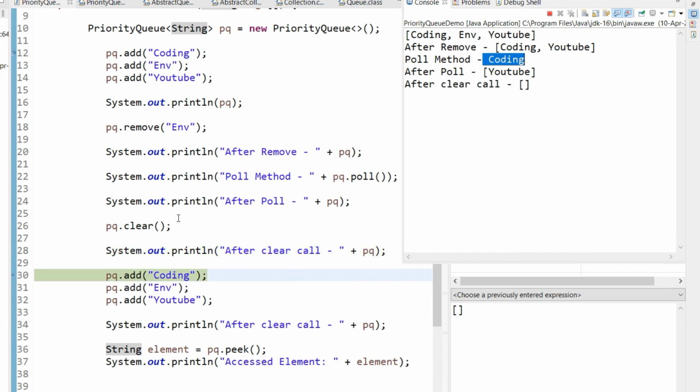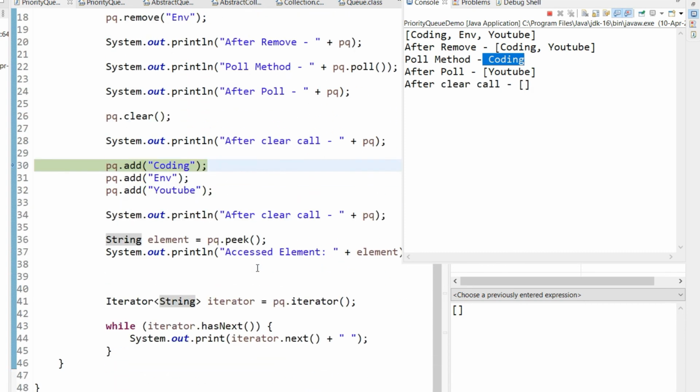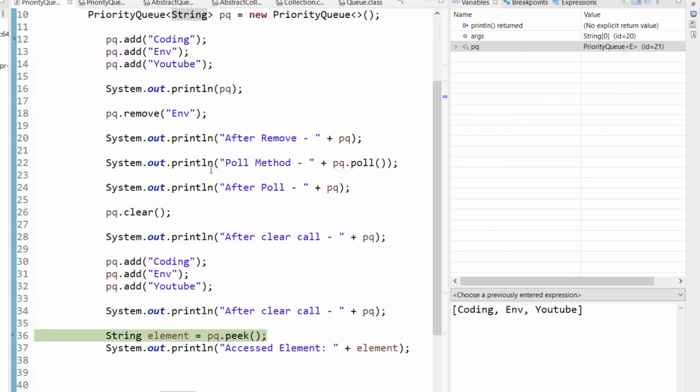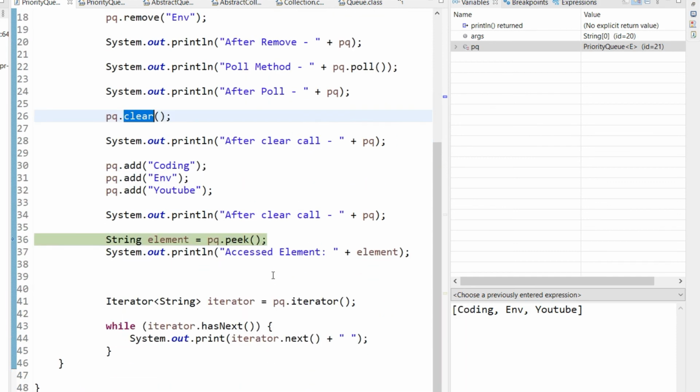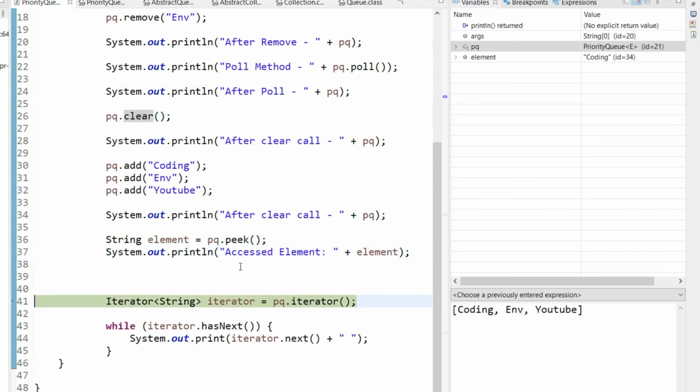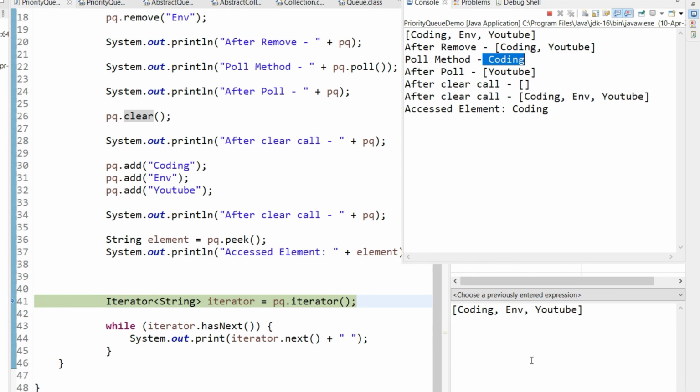Now for demonstration purposes, I again added all these three elements. So we saw the add method, the remove method, the poll method, and then the clear method also. After that, we have the peek method, which will give the first element in that queue. So if you see, I got this first element, which is coding here.